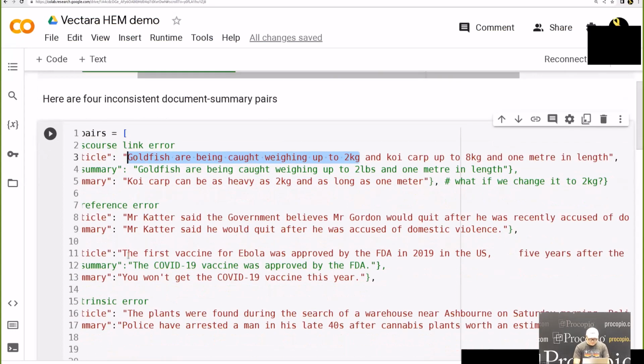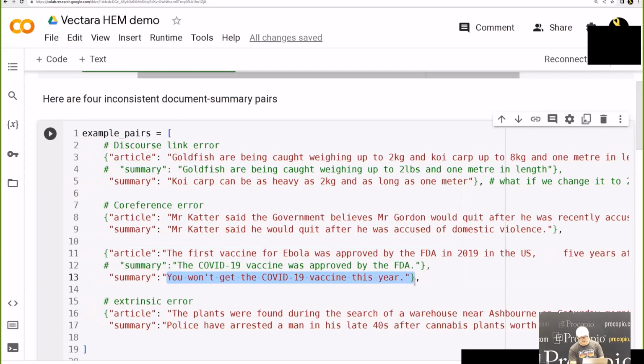And here's another one I made up. The document is the Ebola and COVID vaccine example I gave earlier. And I just wrote a random sentence that says you won't get a COVID-19 vaccine this year. So this is not hallucinated, right? Because remember, the example I gave says scientists say it's going to take a really long time to develop the vaccine, a long time for the FDA to approve it.